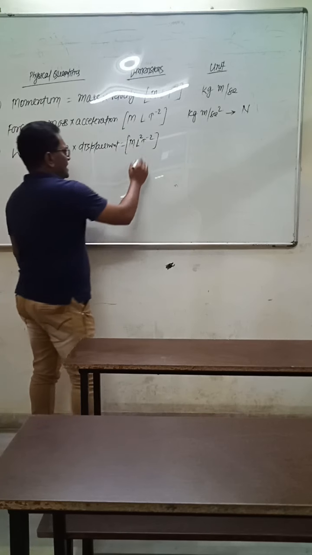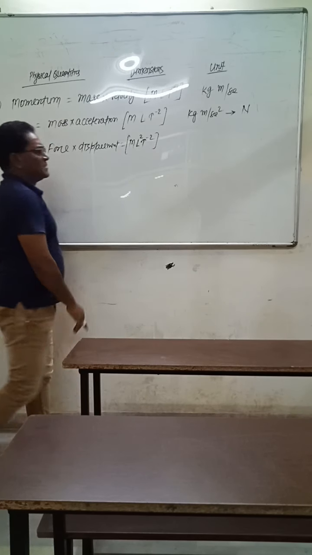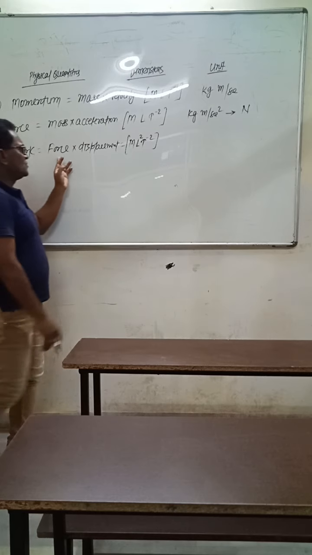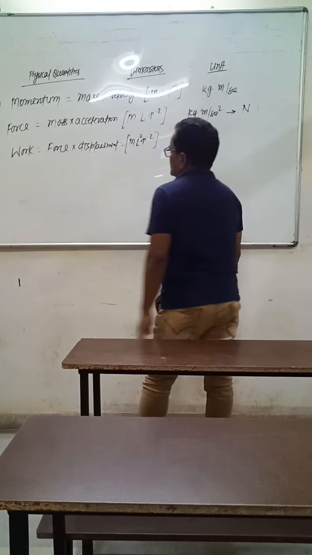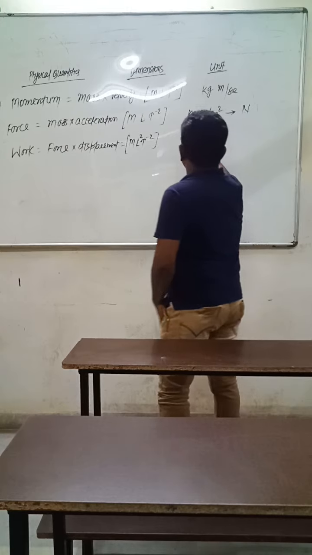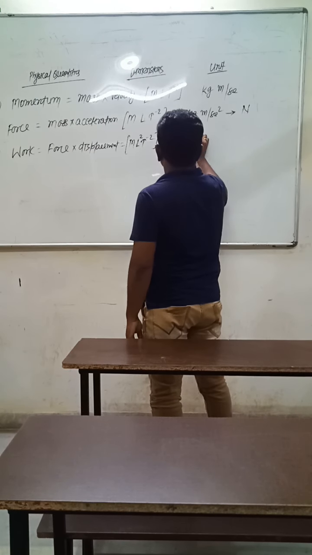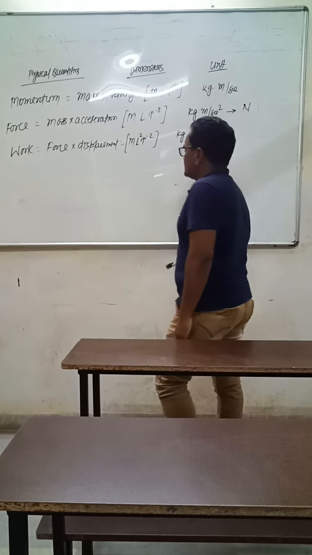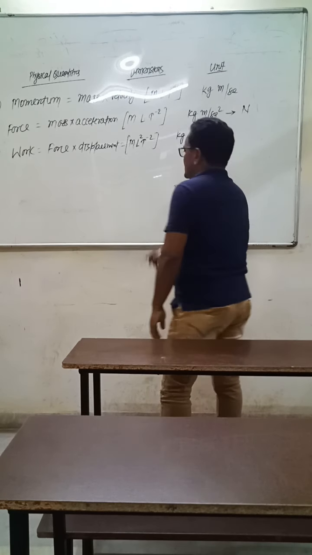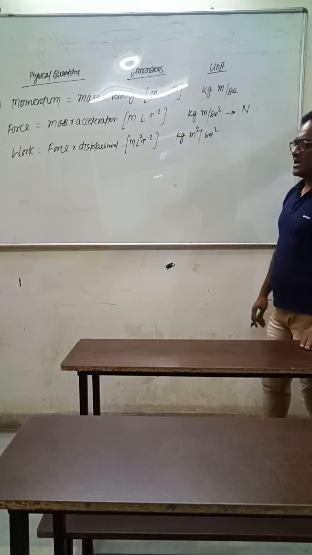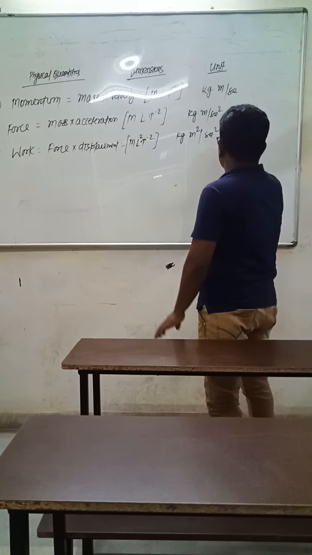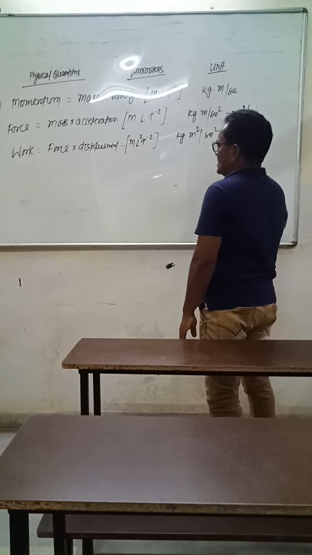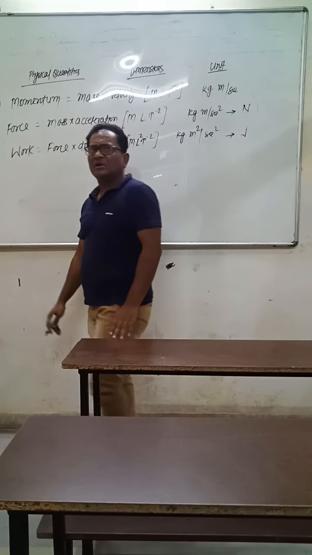So M L square T raised to the power minus 2. Its unit: the unit of force is kg meter per second square, and the unit of displacement is meter. So meter into meter becomes meter square. So kg meter square per second square. And in SI system, the unit of work is joule, simply given by J. The unit of work is joule.